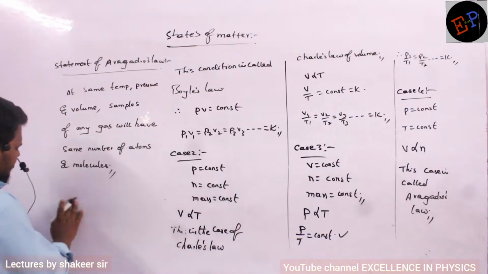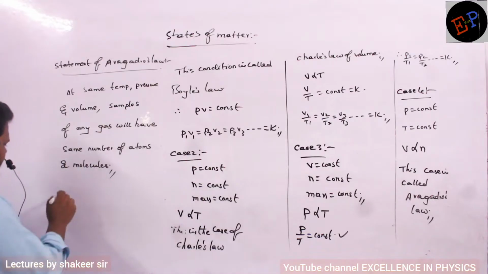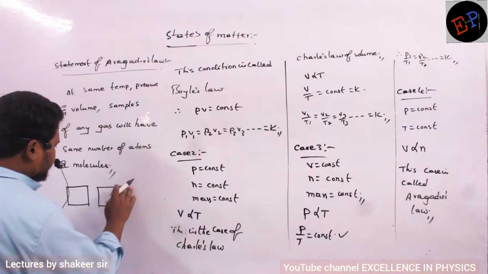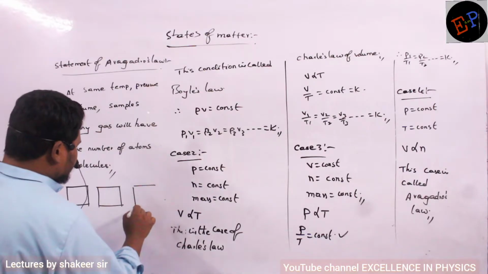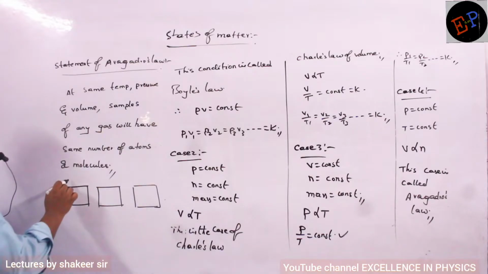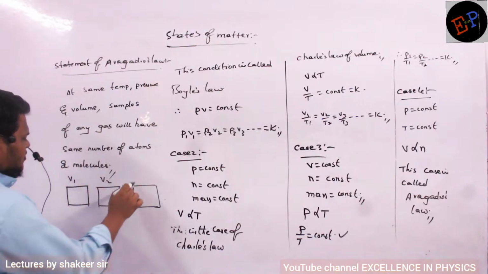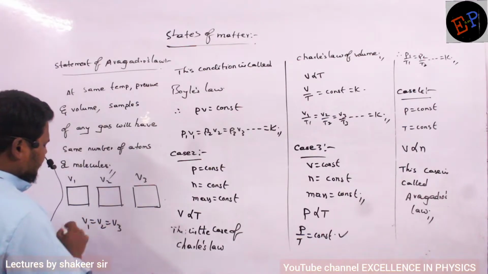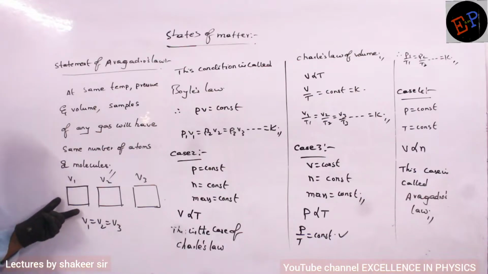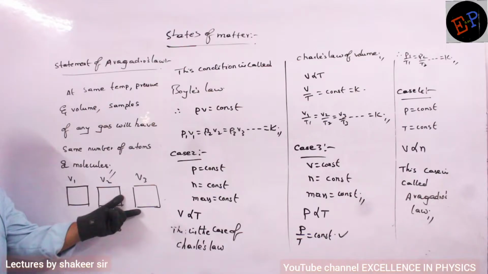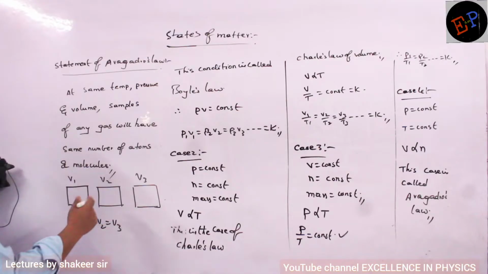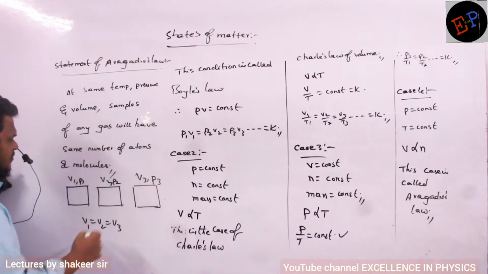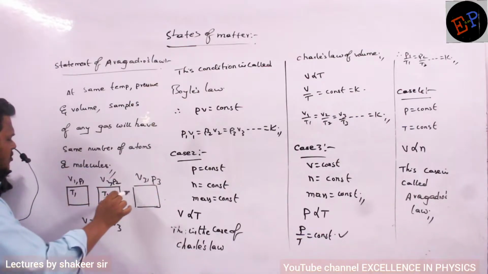Now let us try to understand the meaning of this statement which we have written. For example, this is one container, this is another container, and this is another container. The volume of the first gas is V1, the second is V2, the third is V3, and we are writing that the volumes are equal: V1 is equal to V2 is equal to V3. For example, a 1 liter container, this is also a 1 liter container. Volumes are the same, clear? And pressures are also the same. The pressure of this gas is P1, of this gas is P2, of this gas is P3. Temperatures are T1, T2 and T3.